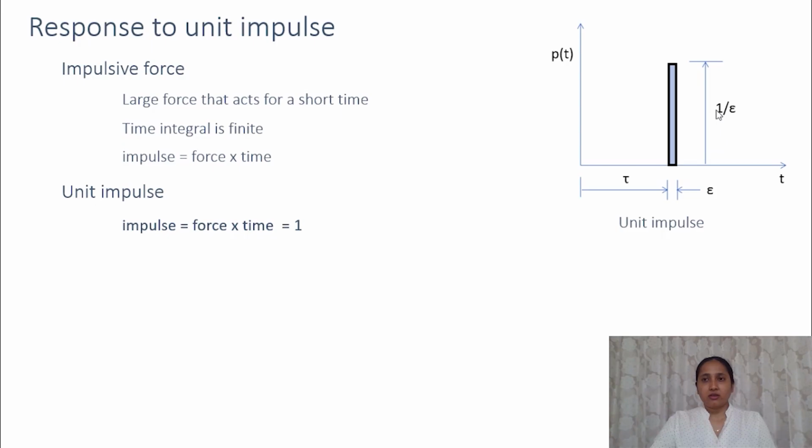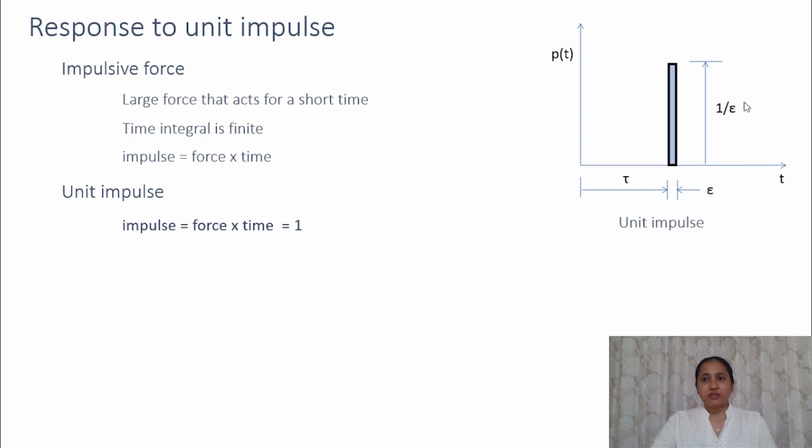It would be 1 by epsilon times epsilon, that is 1. So this is a unit impulse function. If this force is acting for a large duration, the value of the force will be less, so the product should be 1. So if epsilon is large, then force will be smaller.